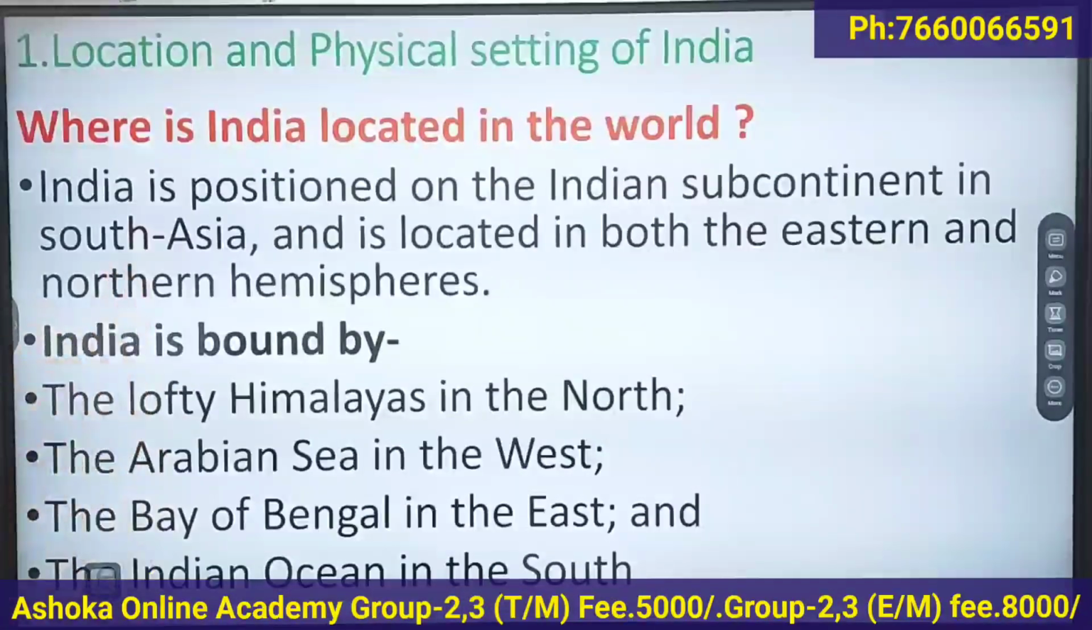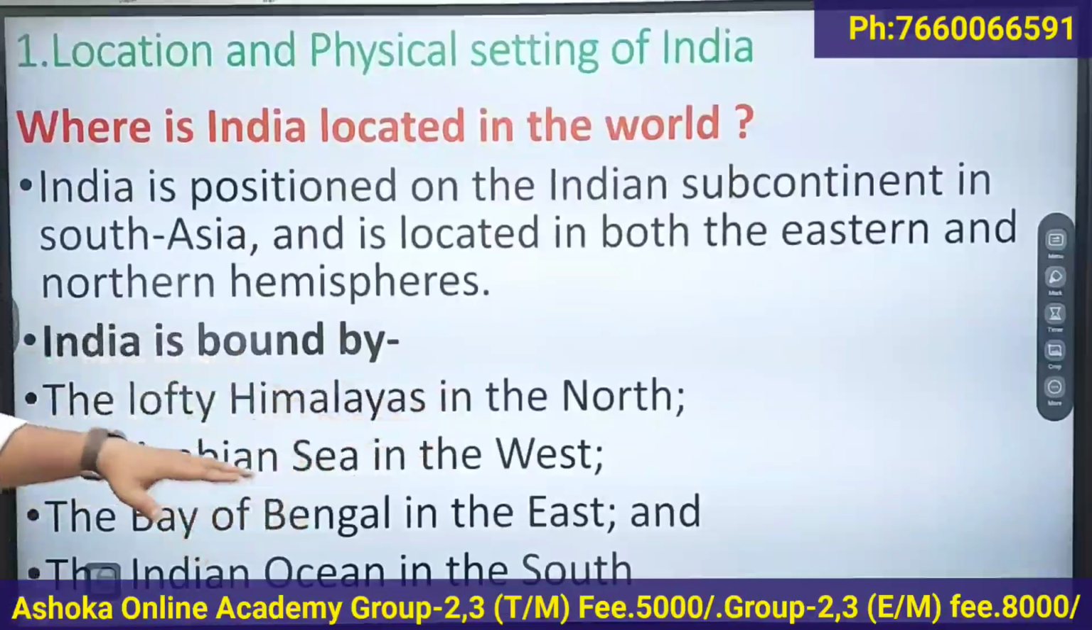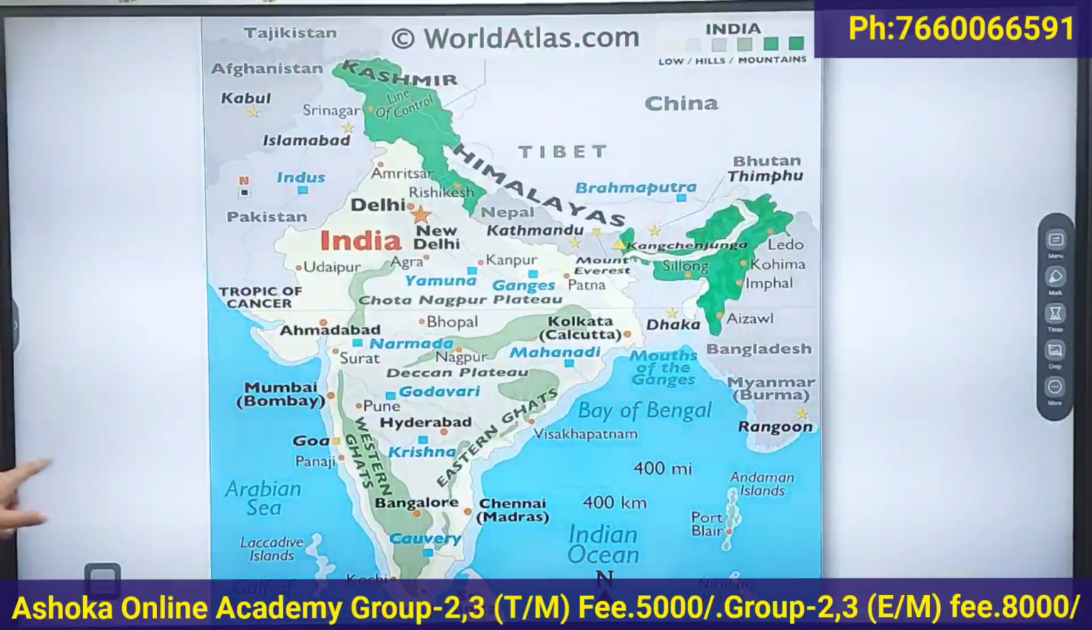So where is India located in the world? India is positioned on the Indian subcontinent in South Asia and is located in both the eastern and northern hemispheres. India is bounded by the lofty Himalayas in the north, the Arabian Sea in the west, the Bay of Bengal in the east, and the Indian Ocean in the south. I hope this is clear with you.